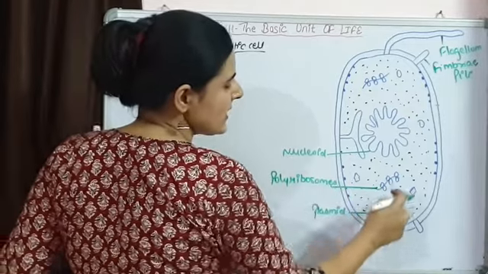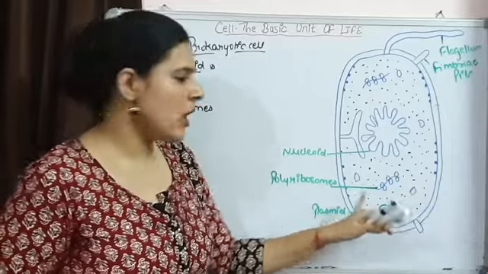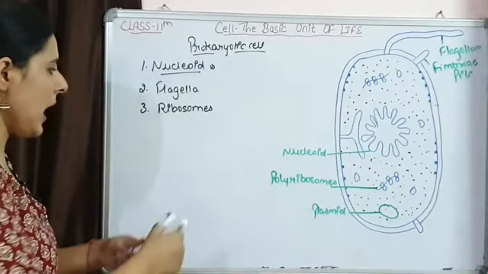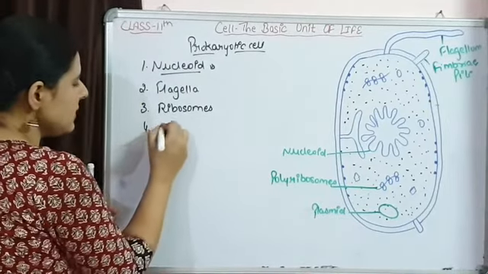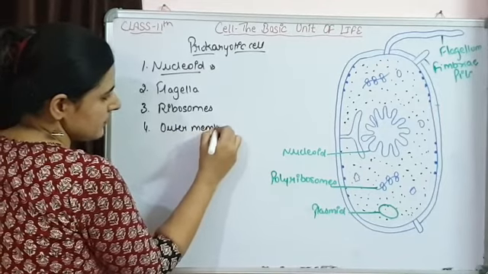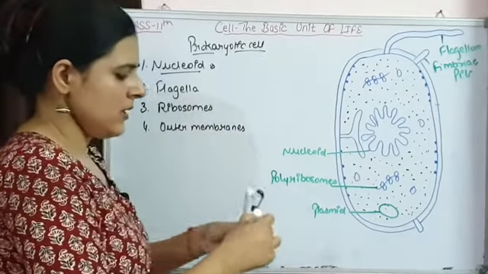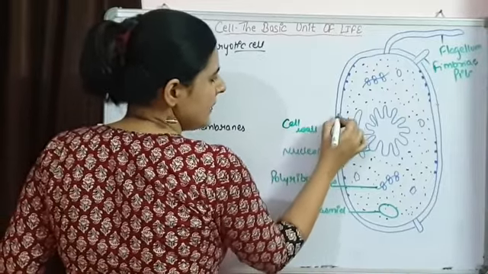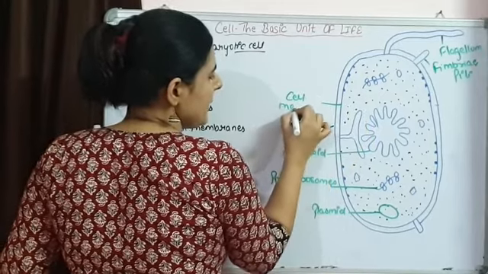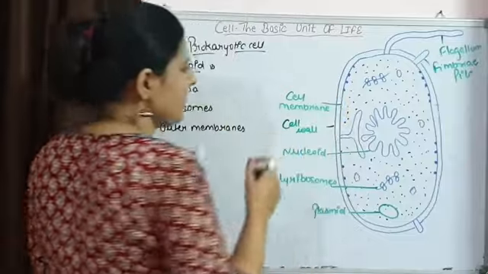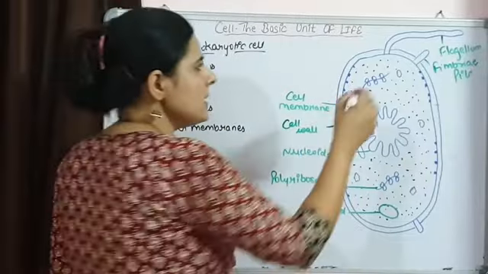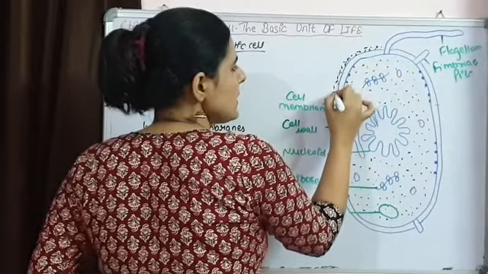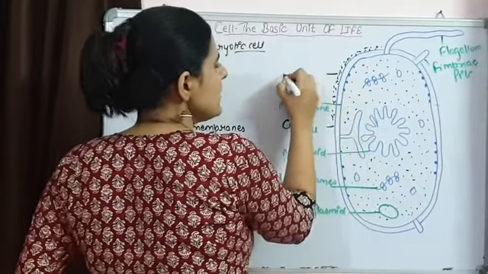A large number of ribosomes are attached on a mRNA strand. So a chain of ribosomes is going to be formed, that is known as polyribosome. Then if we talk about the outer membranes, then the outside one is the cell wall and inner to it is the cell membrane. And outside this cell wall there is a sticky mucilage layer that is going to be present.